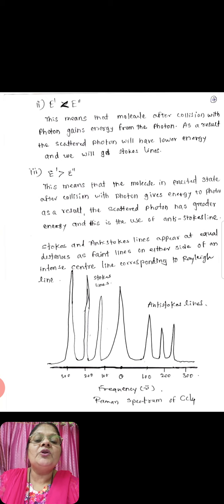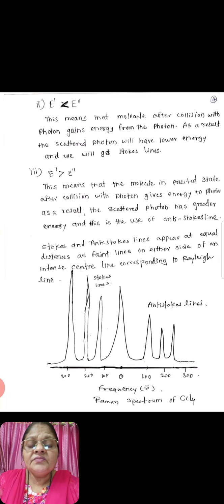This means that the molecule after collision with photons gains energy from the photons, and as a result the scattered photon will have lower energy and will give Stokes lines. Third condition, E dash is greater than E double dash. This means that molecules in excited state, after collision with photons, give greater energy and it gives anti-Stokes lines.